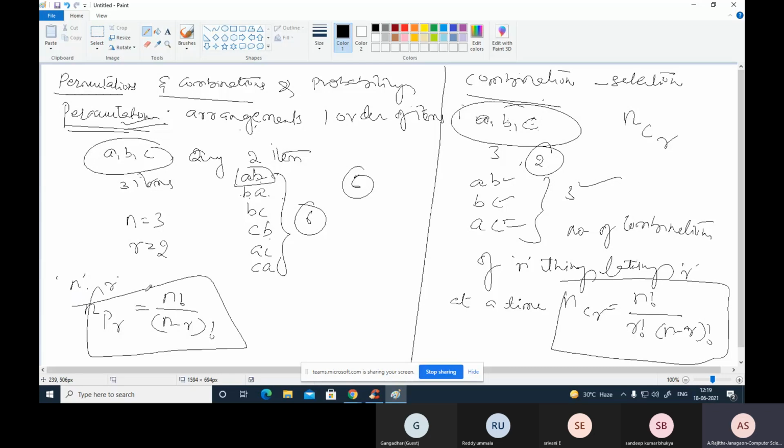And this is the nPr formula. Here, the number of permutations of n things taking r at a time is nPr. This is nCr.